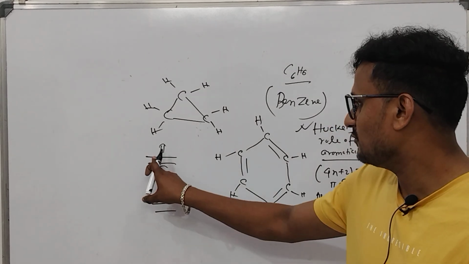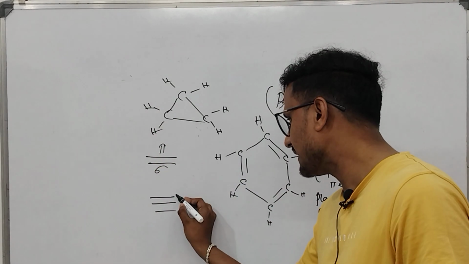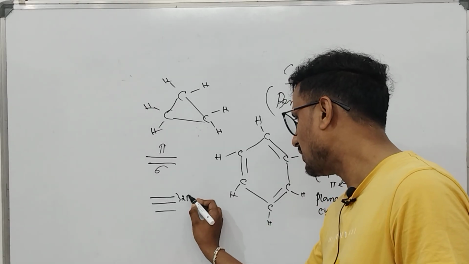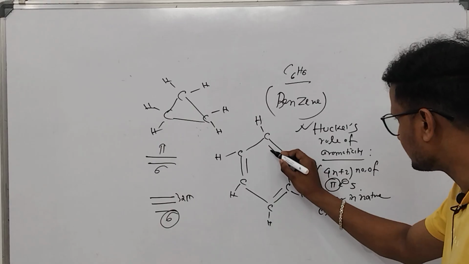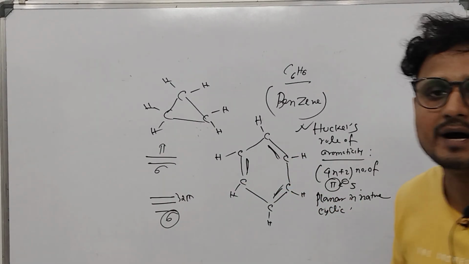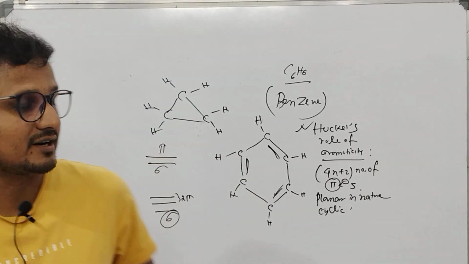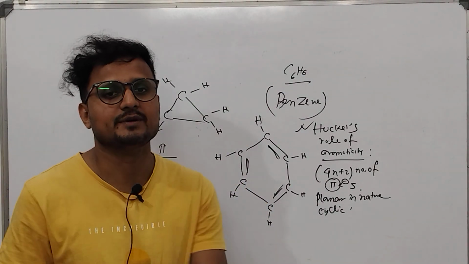In the triple bond, two bonds are pi and one bond is sigma. Pi bonded electrons are called pi electrons, which are available in this benzene. So benzene is an aromatic compound.